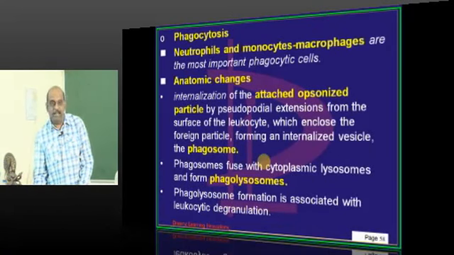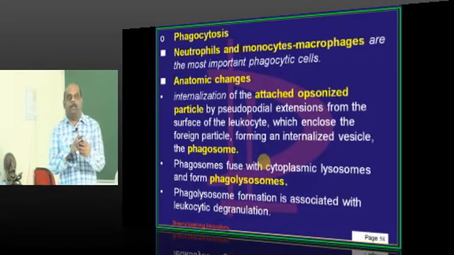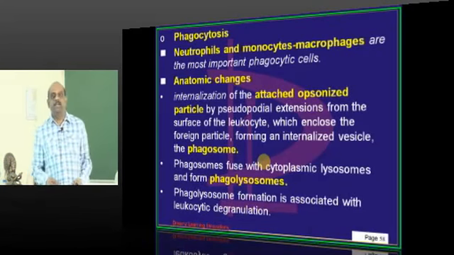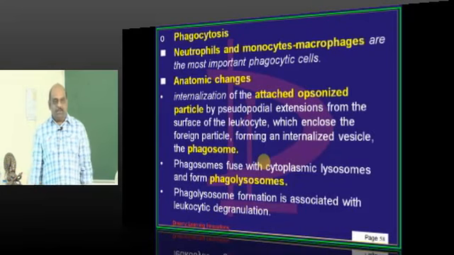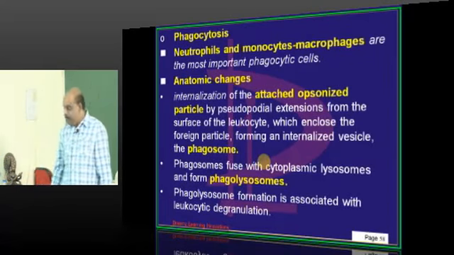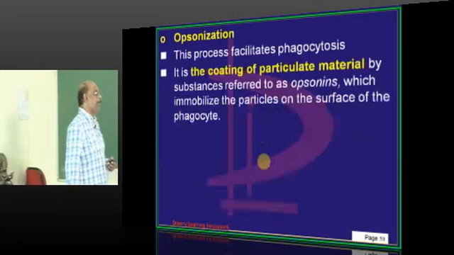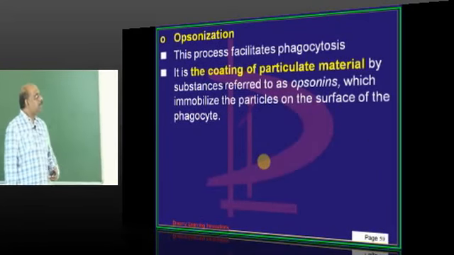Even if they reach, they may not be able to engulf. Even if they engulf, they may not be able to fuse with the lysosome. Even if they fuse, they may not be able to burst out the lysosomal products. Any of the steps can lead to different types of immunodeficiency states, is what you need to basically remember.